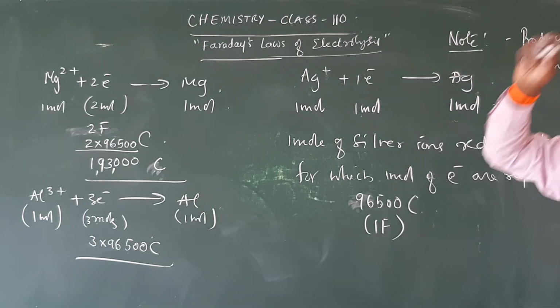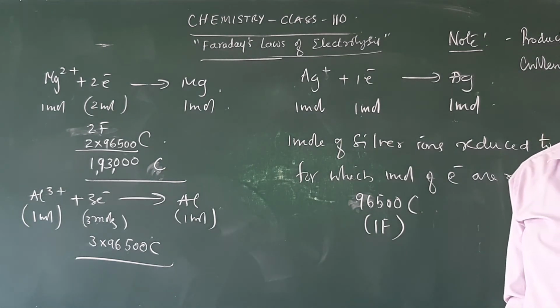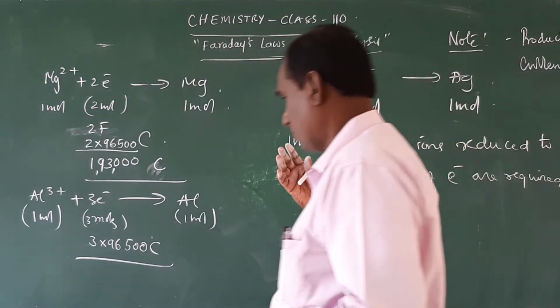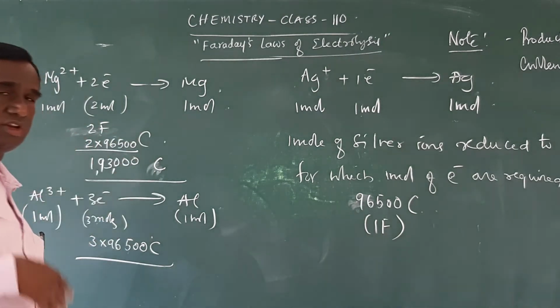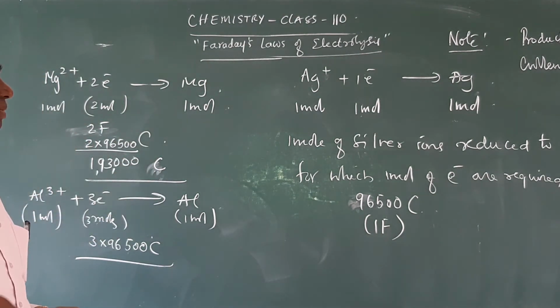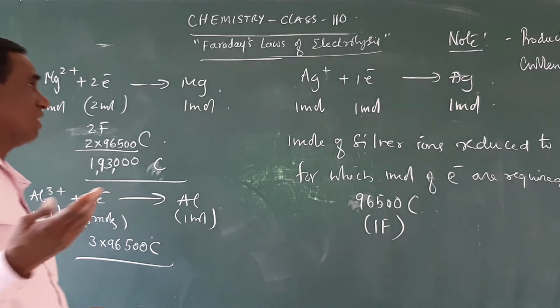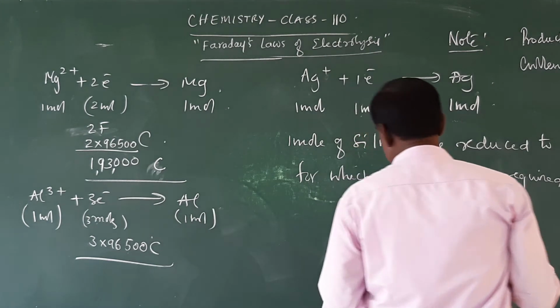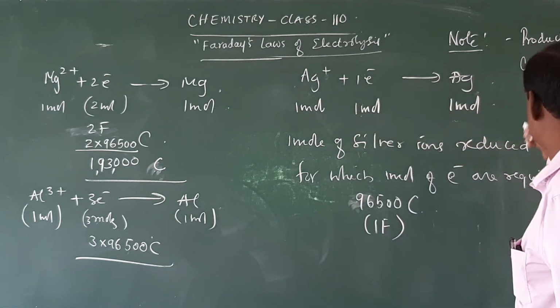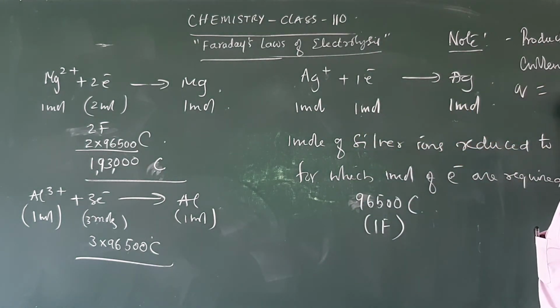That is, the charge or electricity required or passed through an electrolytic cell during electrolysis is equal to the product of the current in amperes into time in seconds. That is, the amount of electricity passed is Q. Q is equal to I into t, where I is the current in amperes and t is the time in seconds.